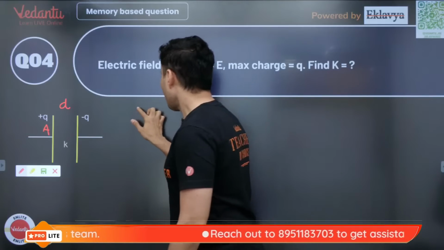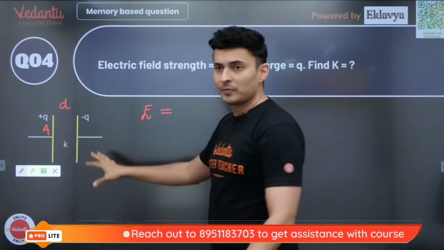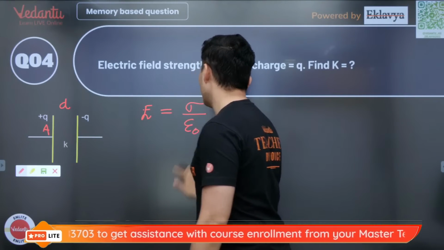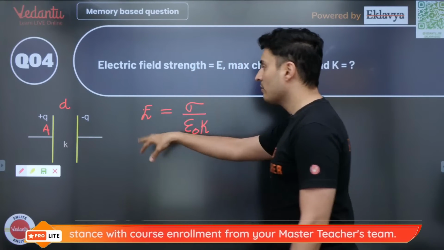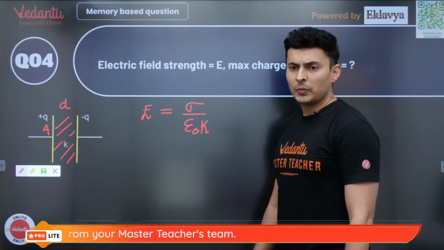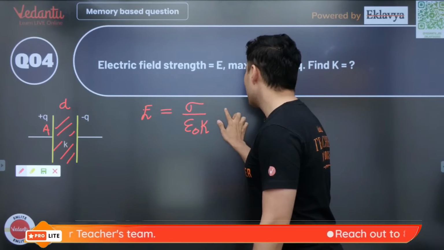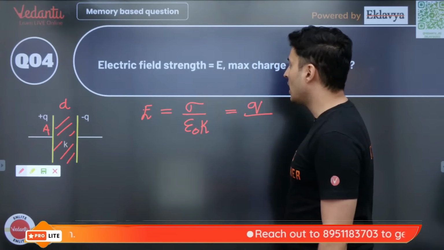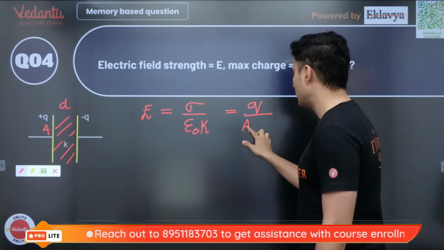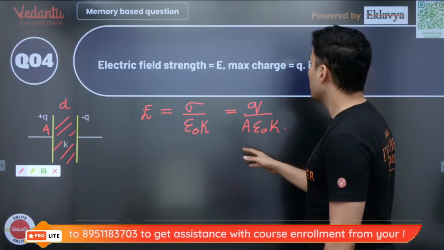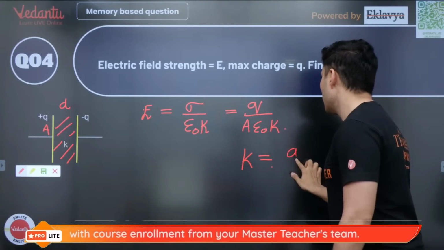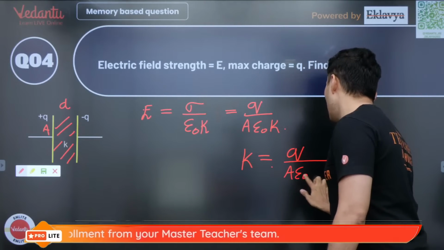See, my warriors, the electric field inside a capacitor is given by sigma by epsilon naught, but this epsilon naught will be multiplied by K because there was some medium present inside. Now what is sigma? Sigma is nothing but the charge divided by area, which is charge density. So E equals sigma by epsilon naught K. Now if you rearrange this, you will get the value of K. So K will be nothing but, bring K on the top, bring A below, so it will become Q by A epsilon naught into E.